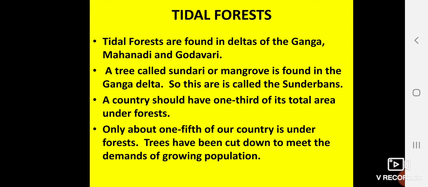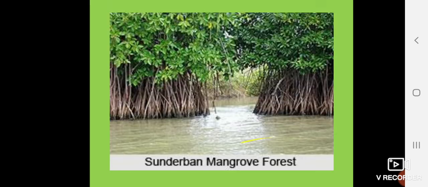A country should have one third of its total area under forest, and one fifth of our country is under forest. Okay, so one fifth of our country is covered with forest. Trees have been cut down because our population is growing day by day. So forests are cut down to meet the demands of the growing population.